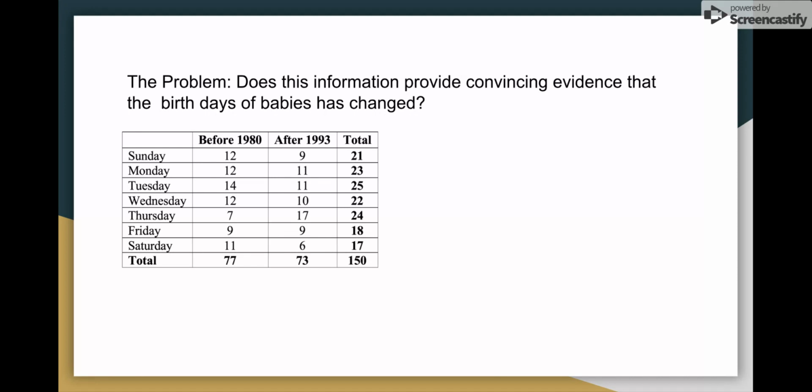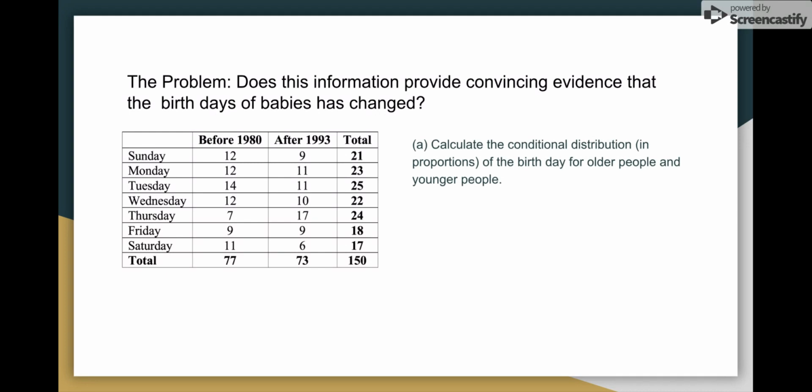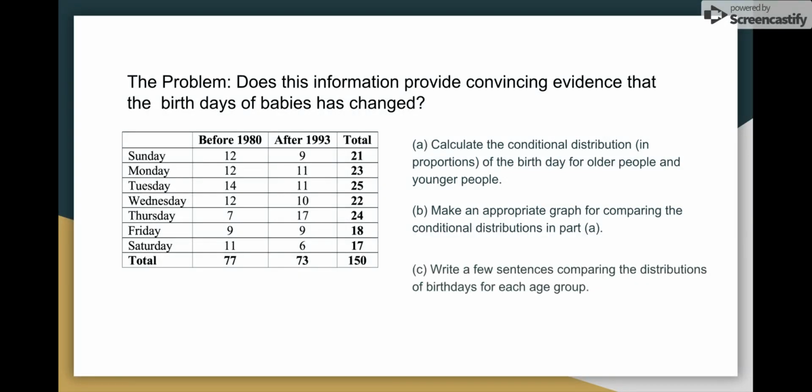Does the problem provide convincing evidence? One of the first things that we want to do is calculate the conditional distribution for the birthdays of older people and younger people. Then we're going to make an appropriate graph for comparing the conditional distributions. And then we'll write a few sentences comparing the distributions of birthdays for each age group.